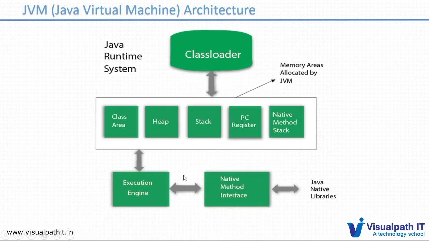Once the memory allocation is happening, or once the bytecode verification is done, if something is to be integrated with native code, suppose you are writing some code and using native method calls like System.out.println, we combine all the code together, and it comes to the execution engine, and the execution engine will execute the code and return the output.